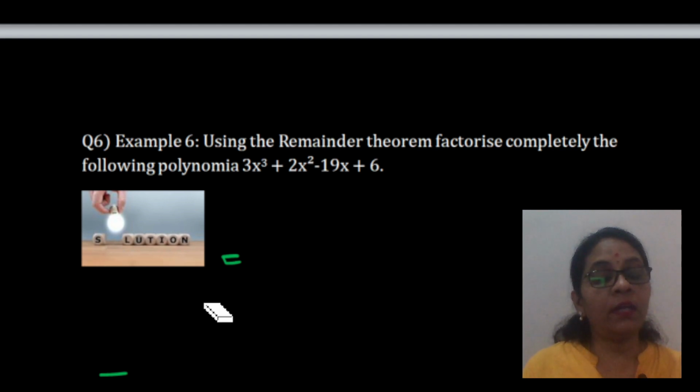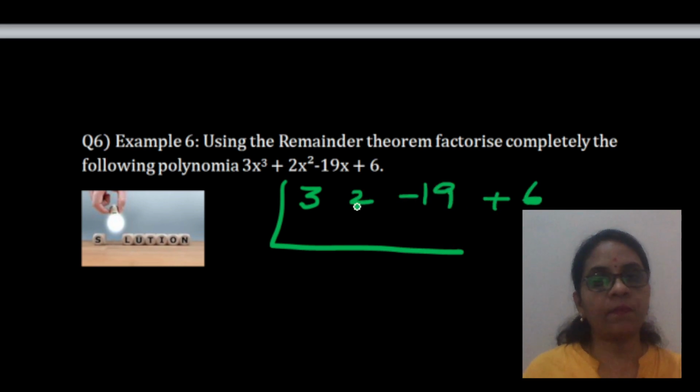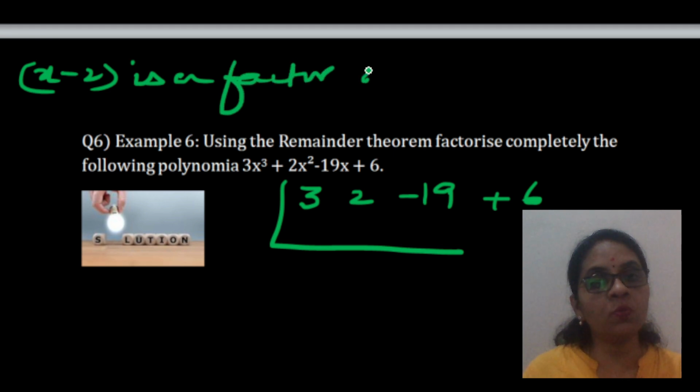And children, by the way, this is not your rough work. This is all your main work. All that I have done just now is your main work. Your synthetic division is also main work. Now, what did I tell? I asked you all to write the coefficients of this polynomial in decreasing order. So, 3, 2, minus 19, plus 6. And what did we get the factor as? x minus 2 is a factor. Remember, we got x minus 2 is a factor of P of x. So you keep 2 here.